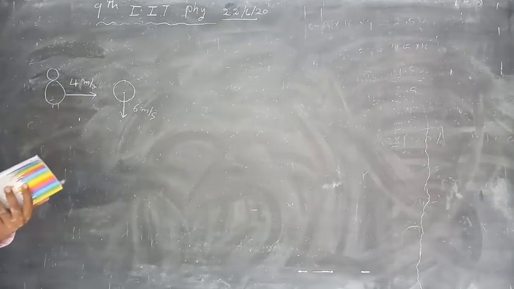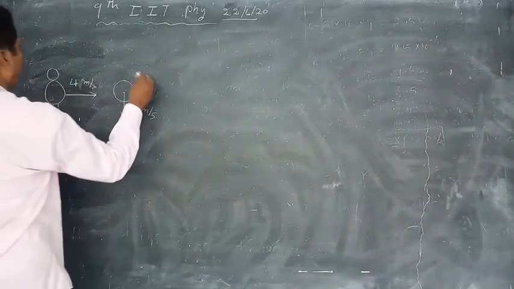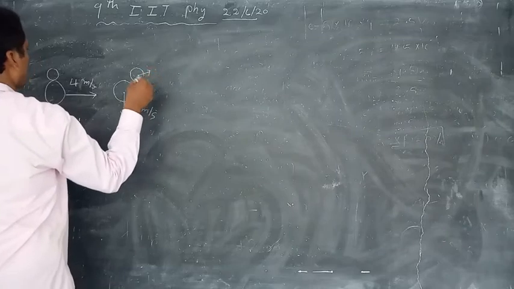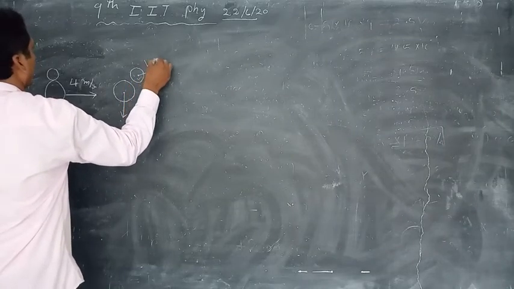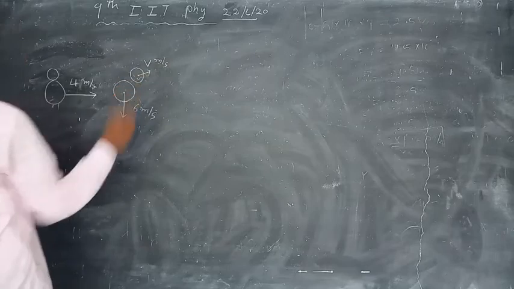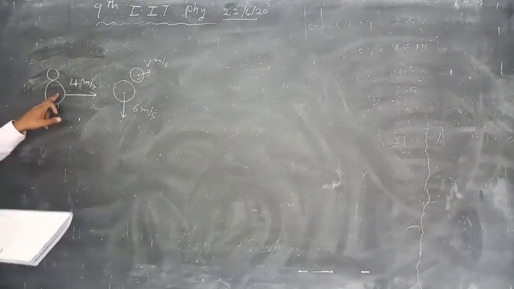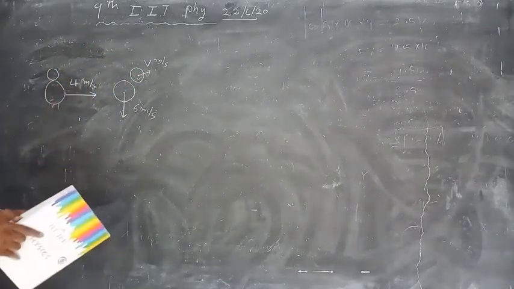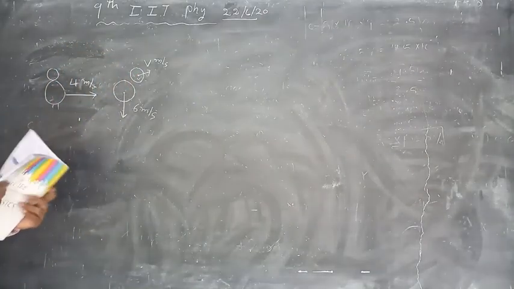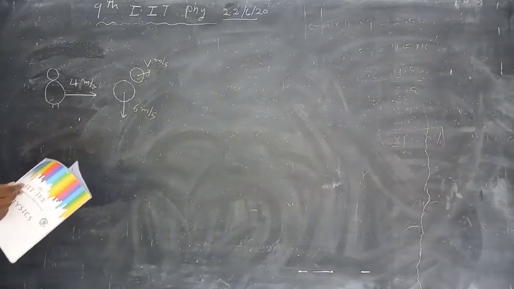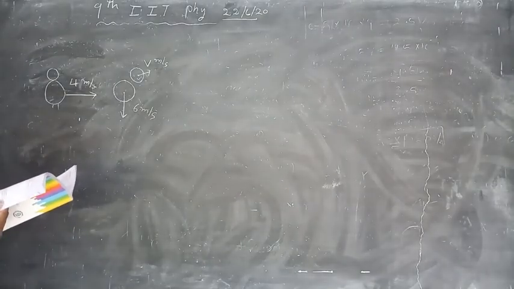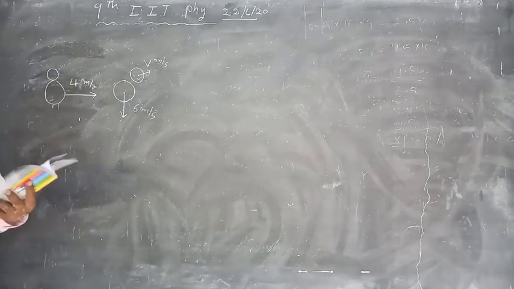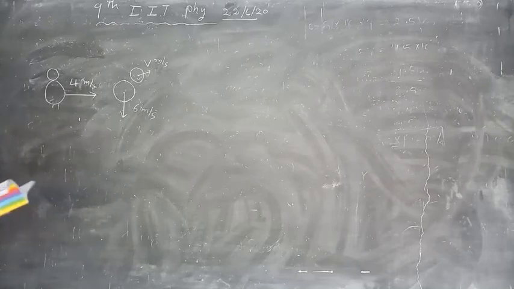So here, this is the other particle, velocity v meter per second. This direction is indeterminate, x-axis direction, y-axis direction, z-axis direction. So the speed of the other part.